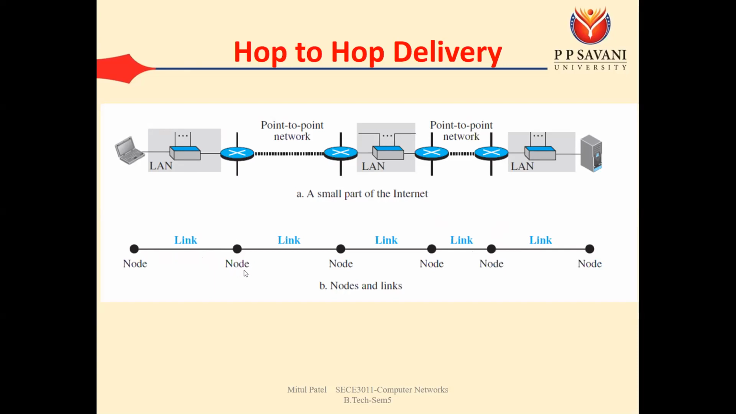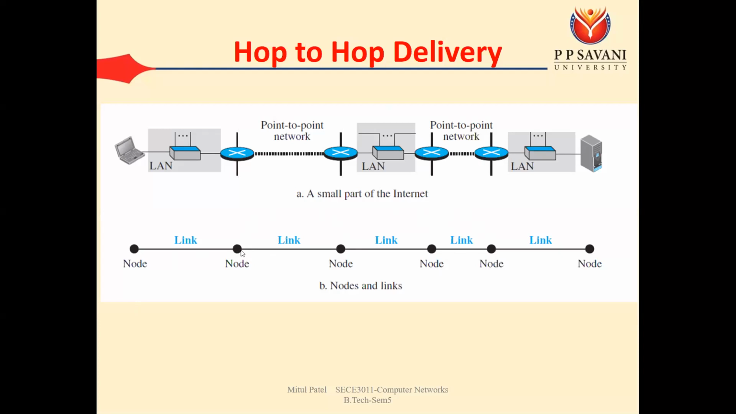What is the meaning of hop to hop delivery? Hop to hop delivery is also known as node to node delivery. When your data goes from source to destination, first it will go through router 1, that is the first node. Then from router 1 it goes to router 2, from 2 to 3, from 3 to 4, and from 4 finally to the destination. This is known as hop to hop delivery.